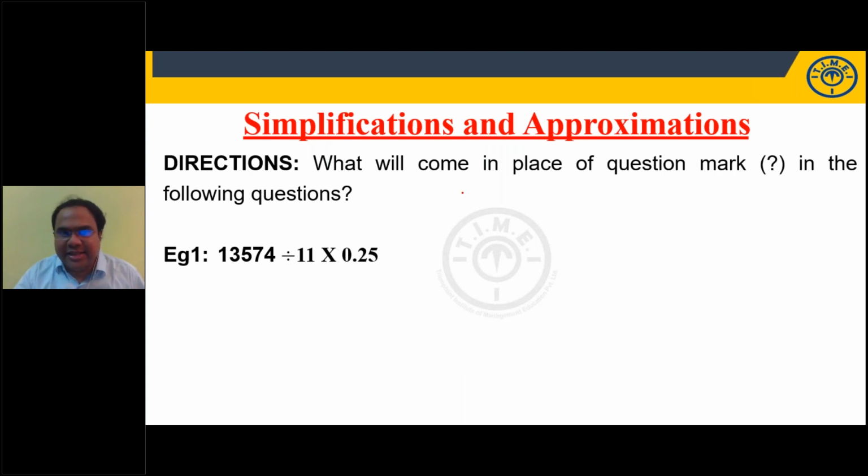See, while answering these simplification questions, you have to keep this order in mind. BODMAS. What is the BODMAS rule? First, you have to solve the questions inside brackets. Then 'of' symbol. 'Of' is nothing but the multiplication symbol. Then division, multiplication, addition, subtraction.